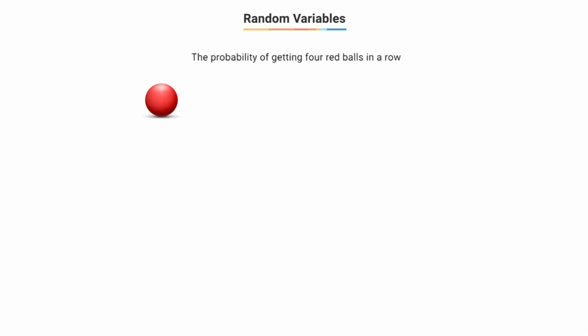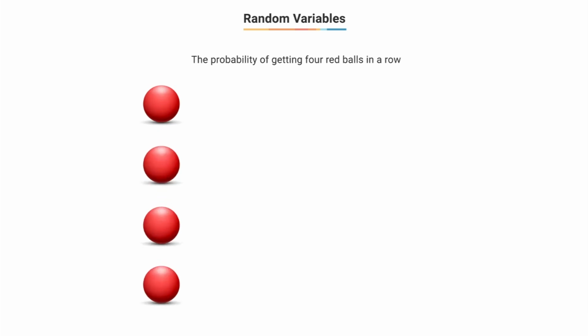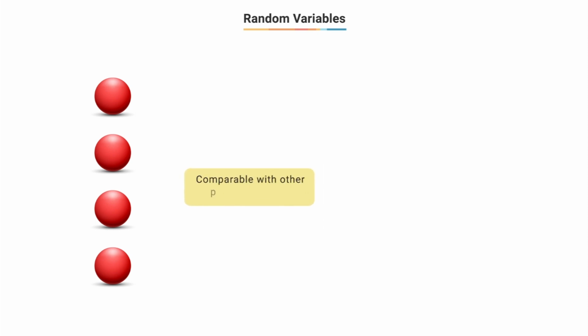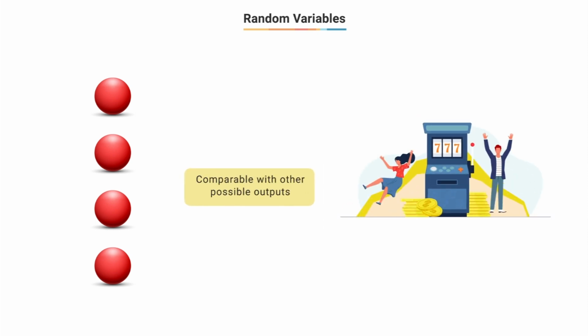For example, if the probability of getting 4 red balls in a row comes out to be extremely low, we may say that the house is likely to win. On the other hand, if the probability of getting 4 red balls is comparable to the other possible outcomes, it may be profitable for the players. Let us think about how we can do that.